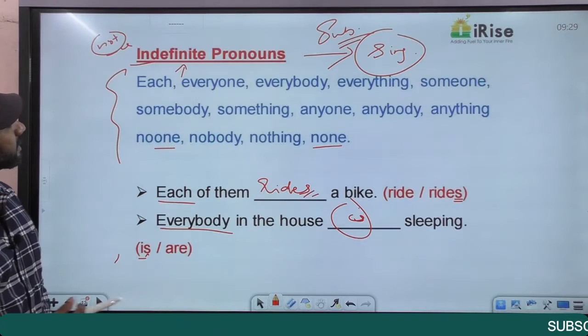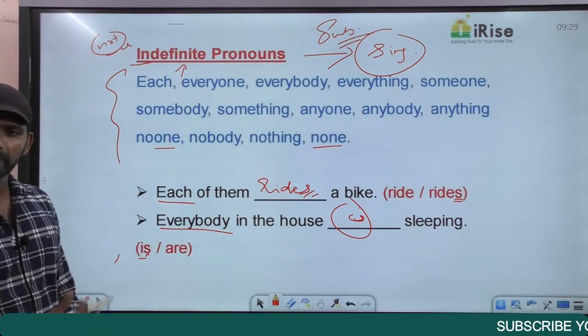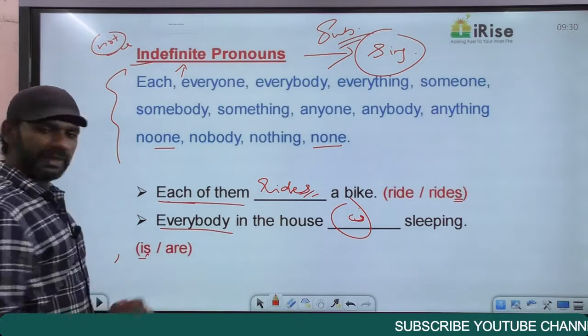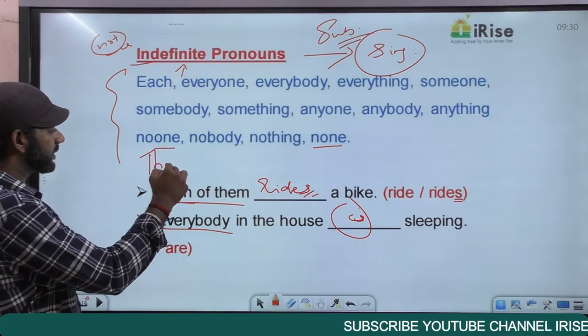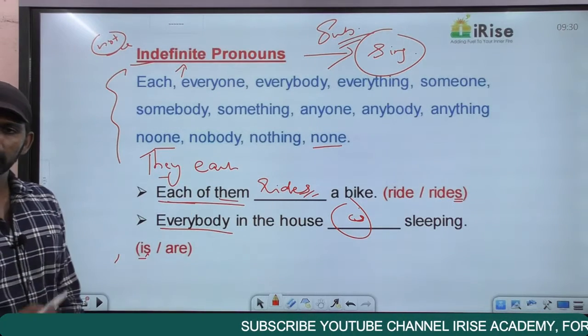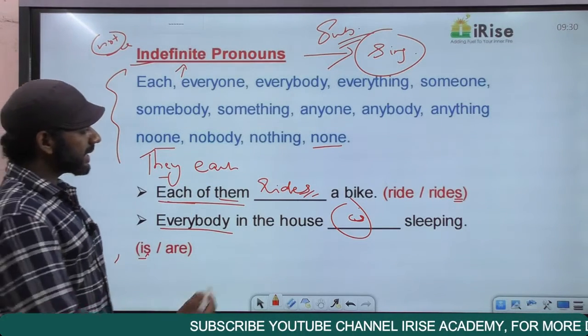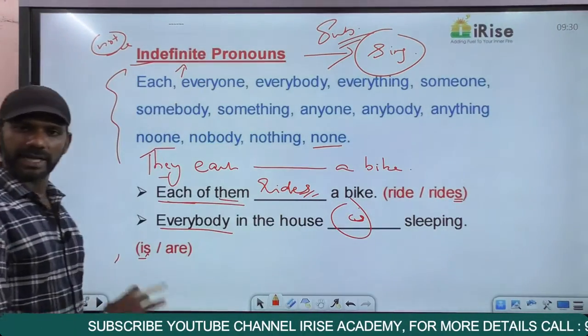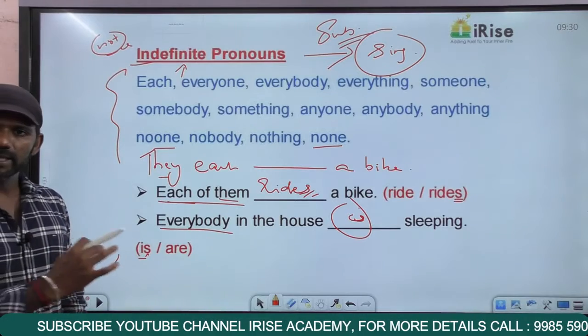I told you about a statement earlier. Each of them dash a bike. Now each of them is the same as they each. Them is a form of they. Each of them is the same as they each. They each dash a bike. The same options, ride, rides. They each, in a sense.